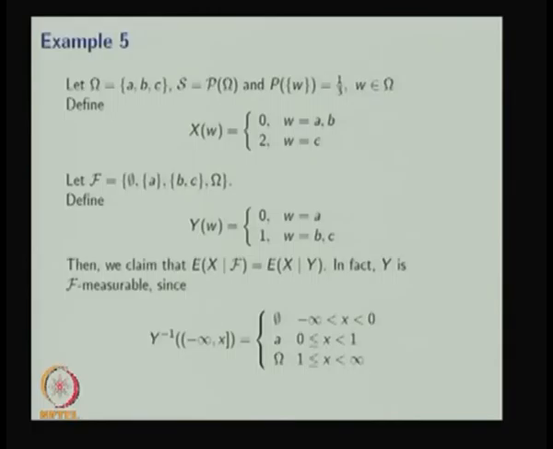You can check that Y is a random variable by finding the inverse images.